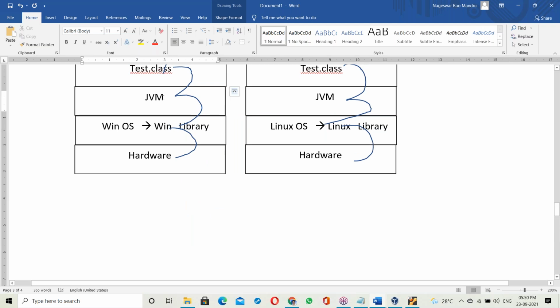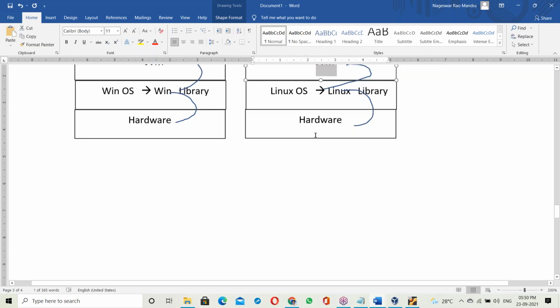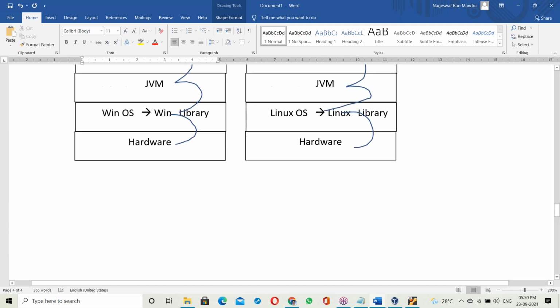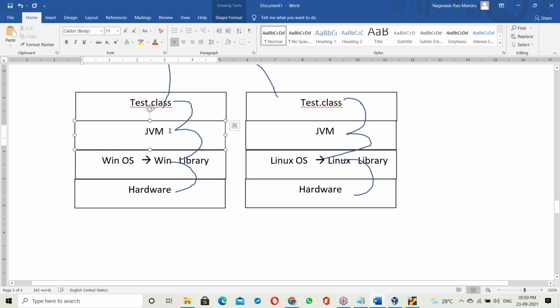So the Windows JVM has knowledge of the Windows library so that it can link to it. Since it contains the Windows library, it can communicate with Windows OS easily.